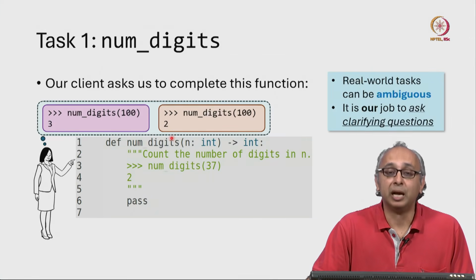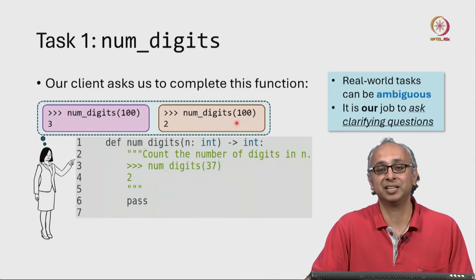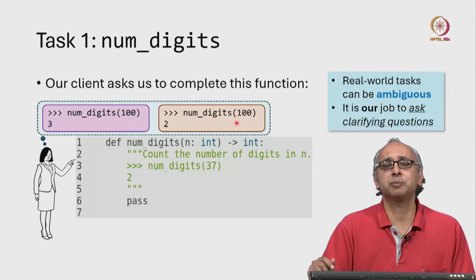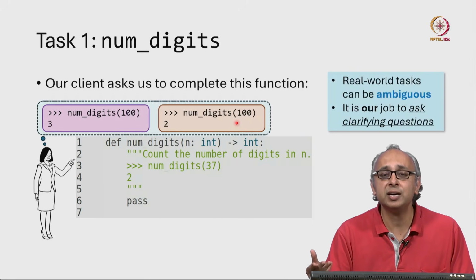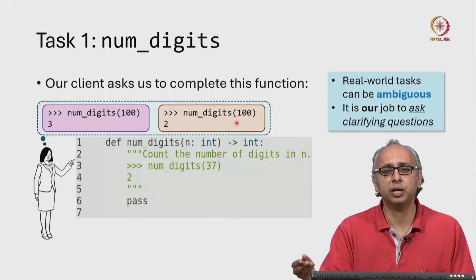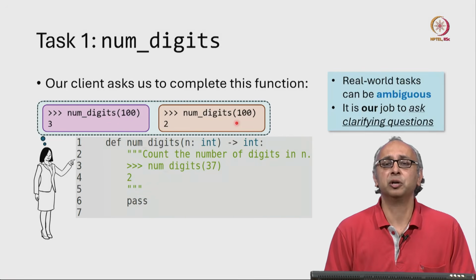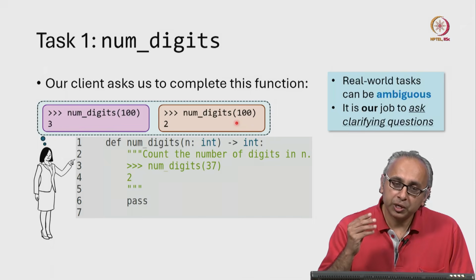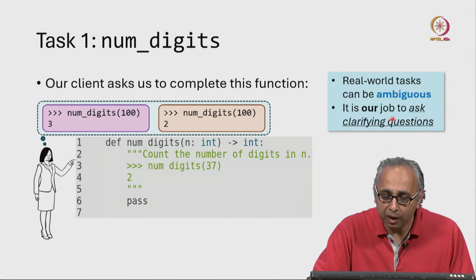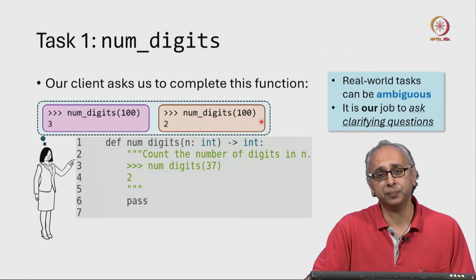Now, it would have been helpful if the client had said, well, I mean the unique digits or the distinct digits. But our client is not a programmer, and these kinds of words like distinct may not come naturally to her. She might have expertise in many other domains that we are clueless about. So it's not her responsibility in this situation. It is our responsibility to ask, what about 100?